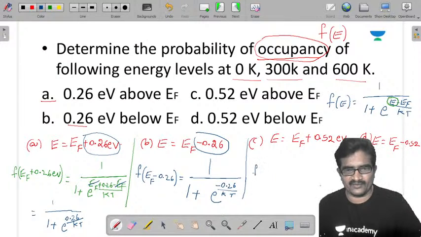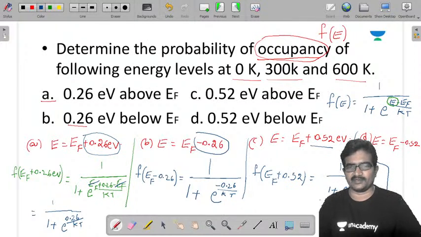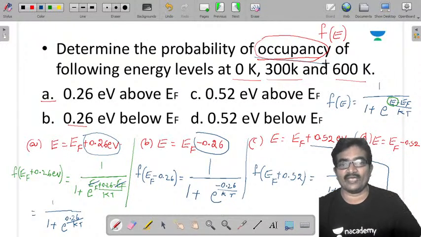Similarly here, f of EF plus 0.52 electron volts equals 1 by 1 plus e power, it is plus. So this EF and this EF get cancelled, 0.52 by kT. Similarly, you can write the same equation here, you get e power minus 0.52 by kT. Just to simplify that. Now this is for occupancy. Let us take vacancy also.